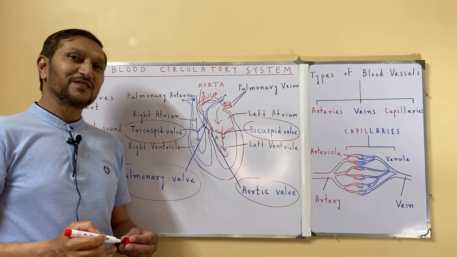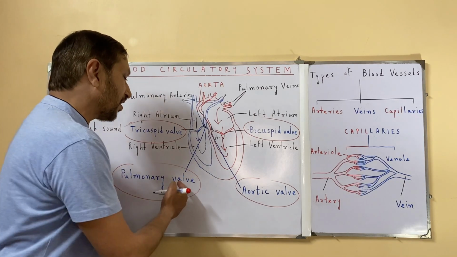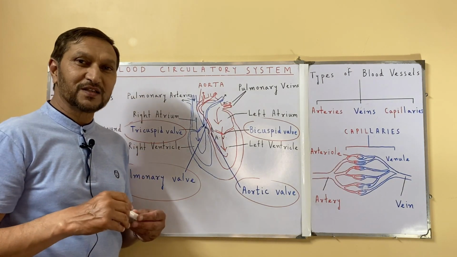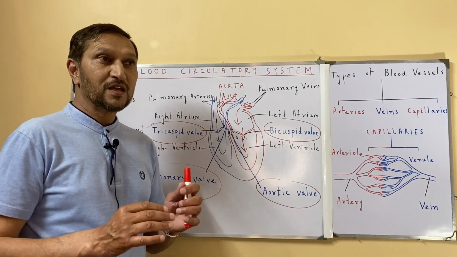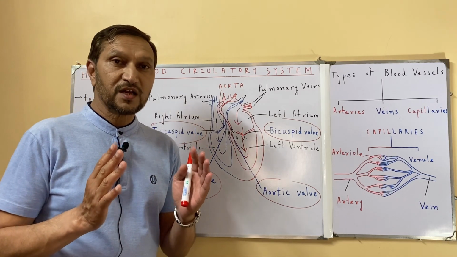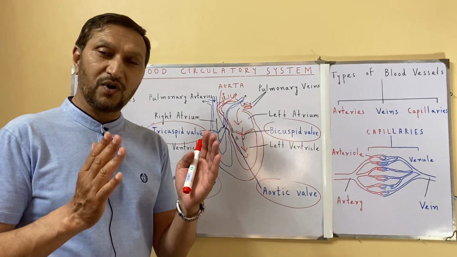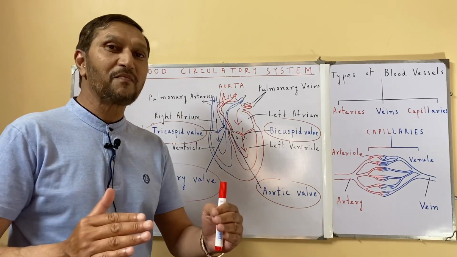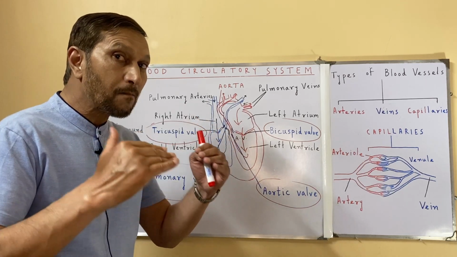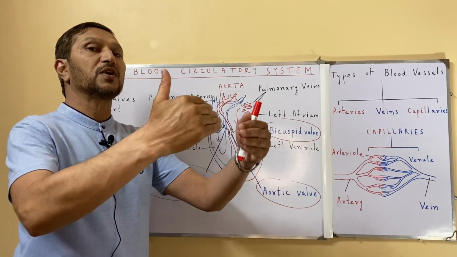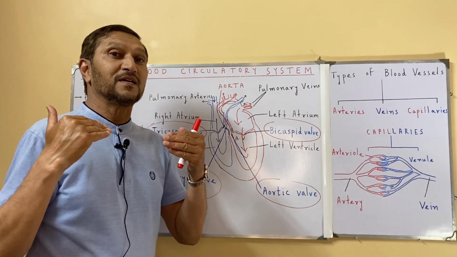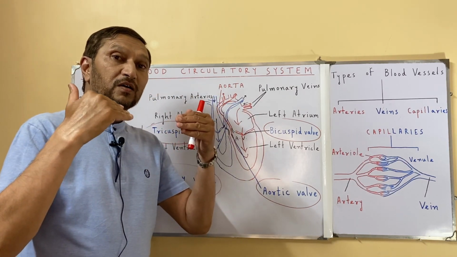Remember that the function of a valve is to prevent the backflow of the blood. These valves ensure the one-way flow of the blood. When the blood tries to flow in the backward direction, the valve closes.